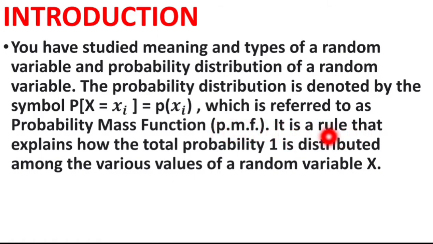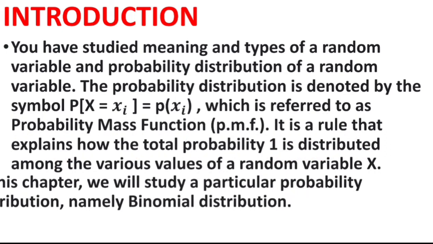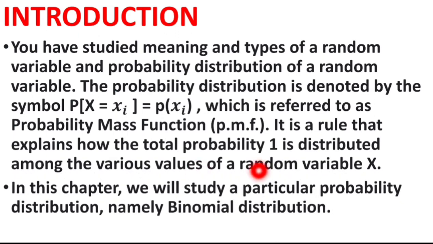It is a rule that explains how the total probability 1 is distributed among the various values of random variable capital X. In this chapter, we will study a particular probability distribution, namely binomial distribution.